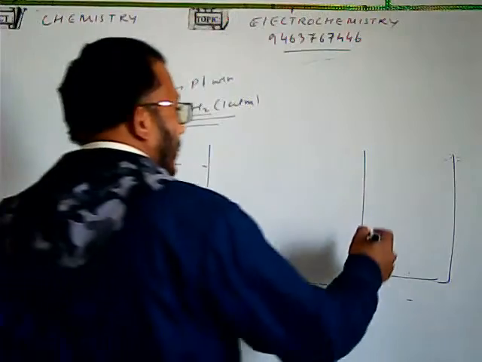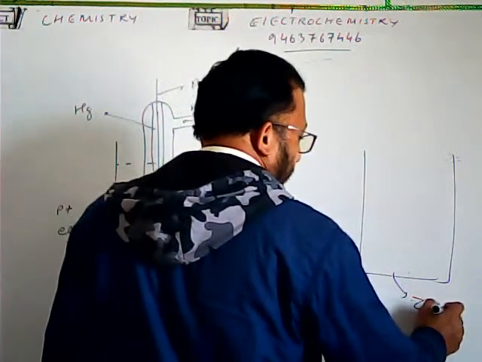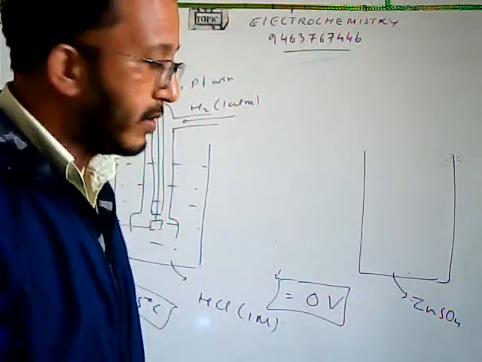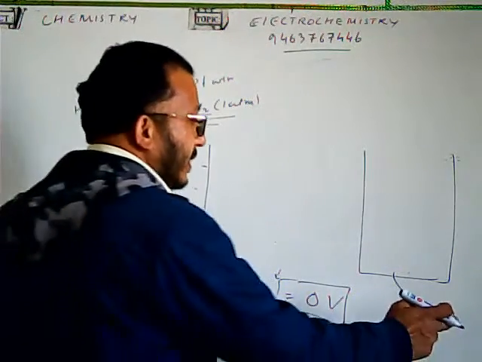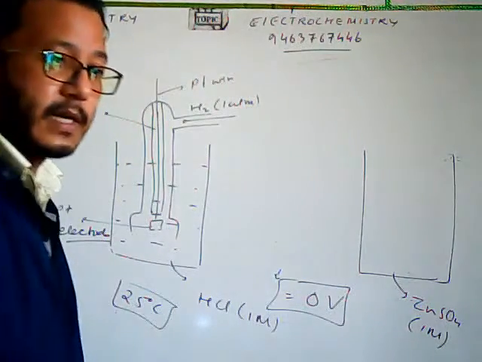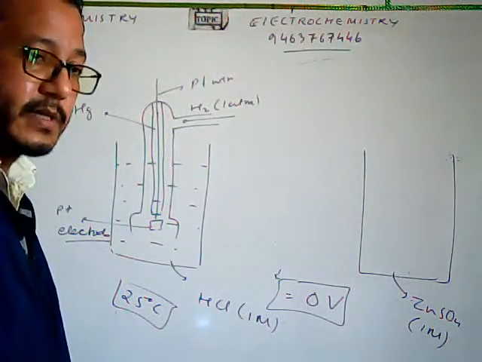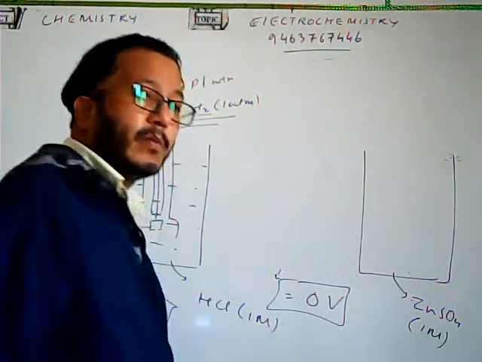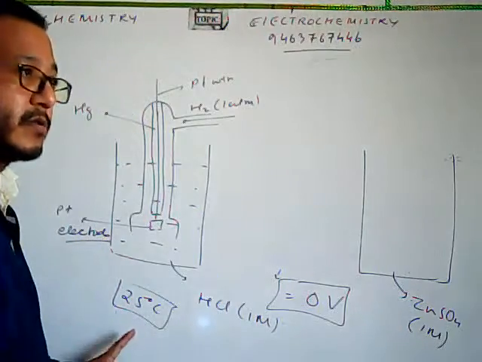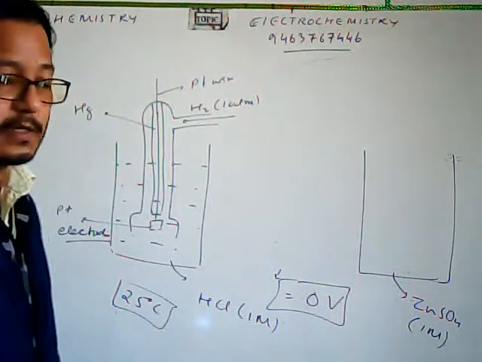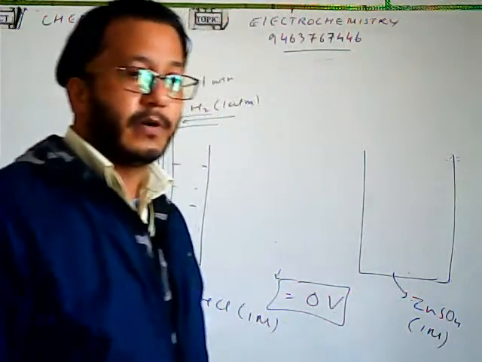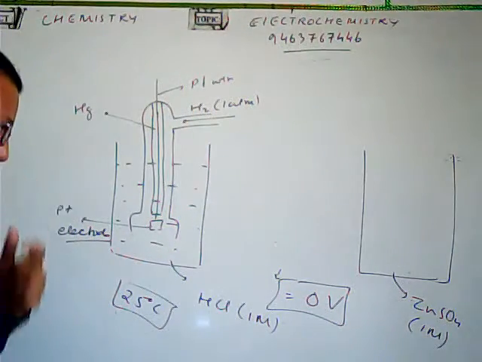Let us suppose we put here zinc sulfate. Okay. Now, when we have to measure the standard value of the electron potential, then remember that the concentration of this one also has to be 1 mole. Okay, this is the standard reference value, where the concentration is taken as 1 mole. और temperature हमने पहले डिस्कस कर लिया, that should be 25 degrees Celsius. This is the temperature that needs to be maintained, and the concentration has to be of 1 molar solution of a different electrolyte. Fine.